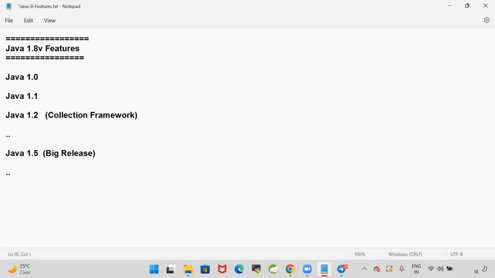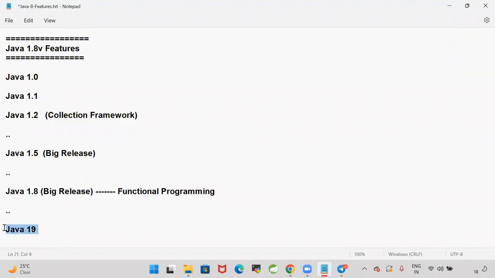After that, Java 1.6 and 1.7 came. Java 1.8 is another big release in Java. From Java 1.8, they supported functional programming. That was the first time Java supported functional programming. Even Java 19 has now come into the market. Twice a year, in March and in September, new Java versions are released, every 6 months.